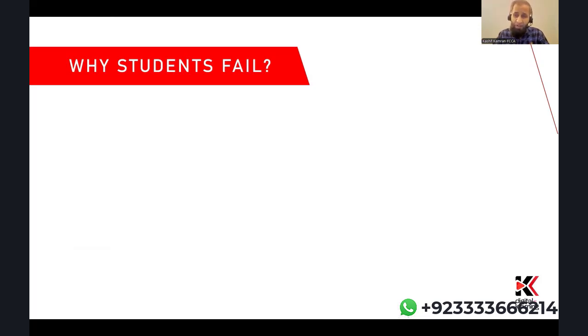There are 5 reasons which were identifiable from the examiner report. The number 1 was insufficient knowledge of the syllabus. You need to have a good command of the syllabus, A, B, C, D, E. You are not doing a selective study. You should know everything which is in your syllabus, and you should go well prepared into your exam. So if you're doing a selective study, that is not the mechanism which will help you pass the AA paper. So have sufficient knowledge, look at the course you have enrolled for on the learning management system, try to brush over the entire course and follow the instructions of the tutor.